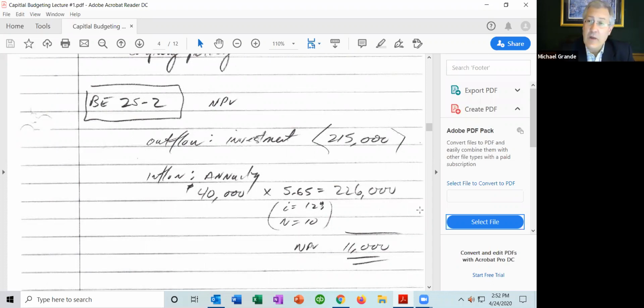Well, the way we want to look at this is we're going to look at a table that's going to give us a factor. We need to know two things. What type of cash flow is it? Well, it's an annuity, because it doesn't just happen once, it happens on an annual basis. It happens for 10 years, so N, the number of periods, is 10 years. And the company's interest rate, the discount rate, is 12%.